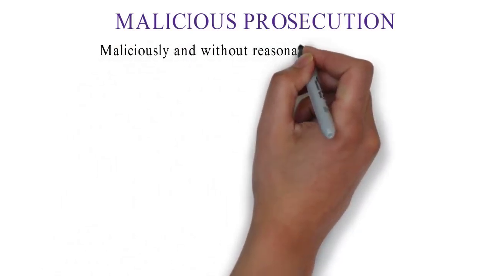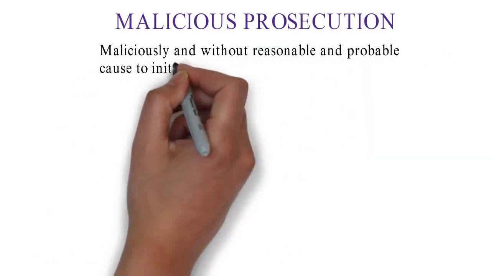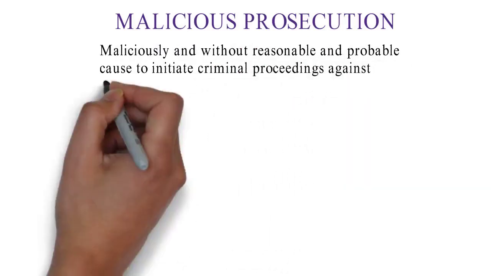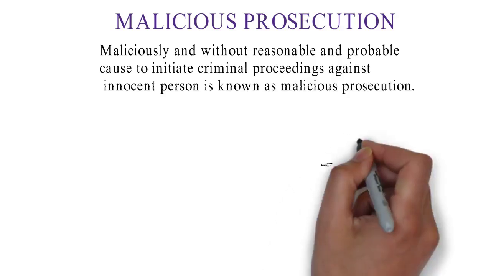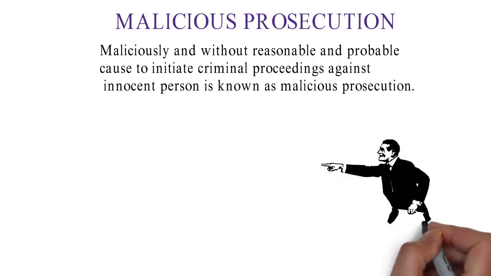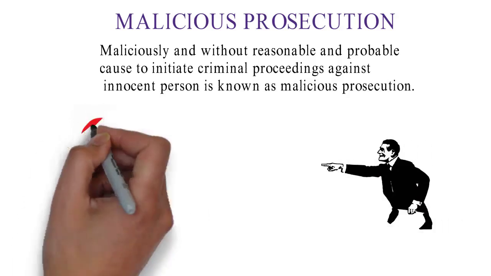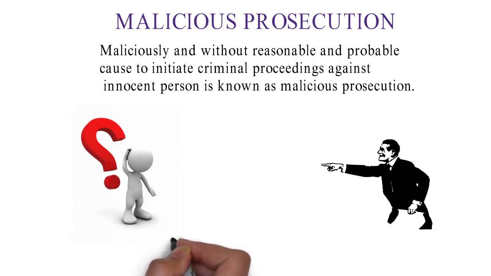Next category is malicious prosecution. Maliciously and without reasonable and probable cause to initiate criminal proceedings against an innocent person is known as malicious prosecution. For example, a person files a suit against another person without reasonable and probable cause to initiate criminal proceedings, but the person is innocent. A person can file for malicious prosecution only when the person gets discharged from charges and declared innocent by the court.